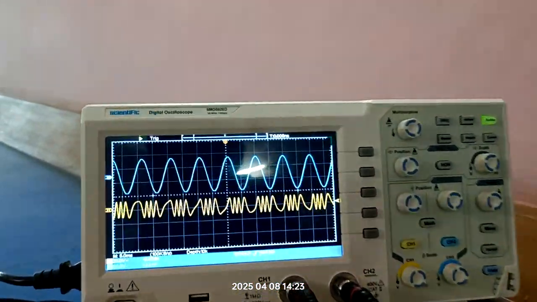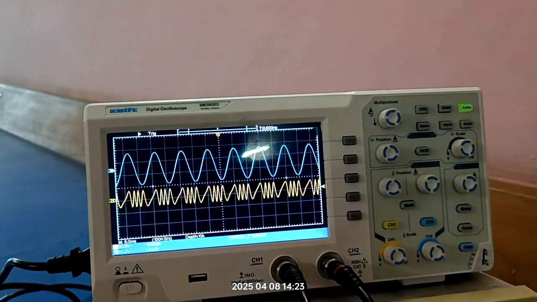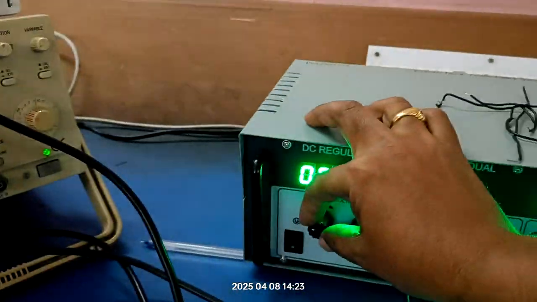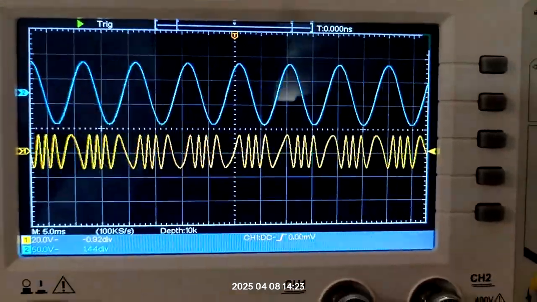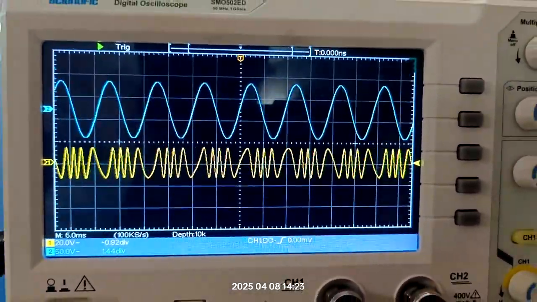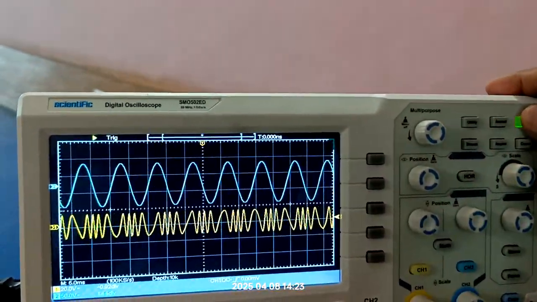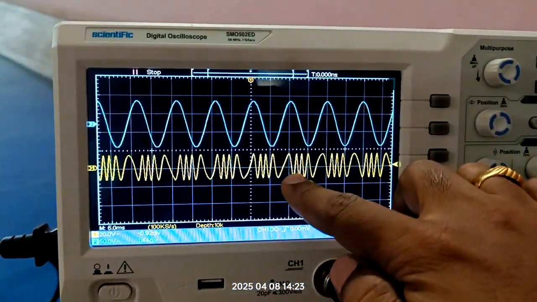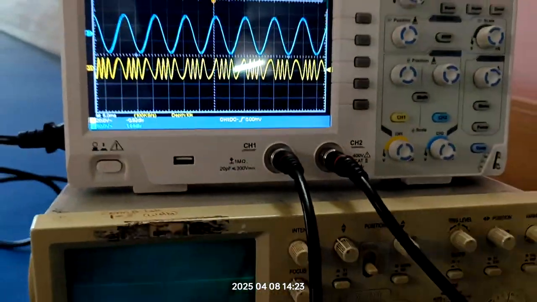You can vary this little and observe. And vary this, stop this, positive and negative, maximum for positive, minimum for negative.